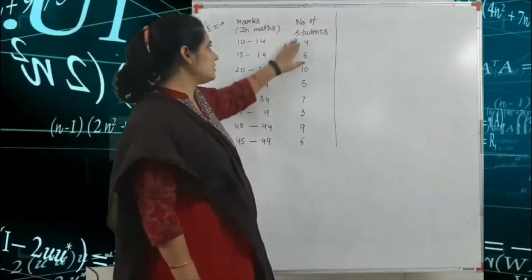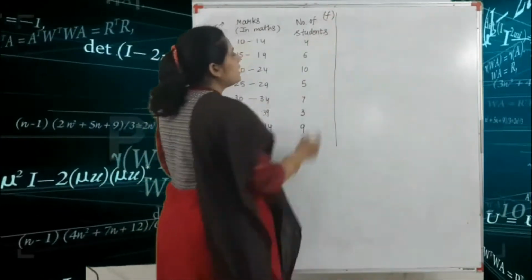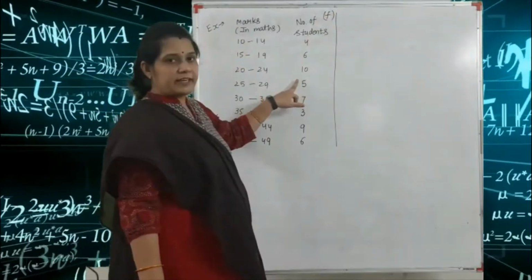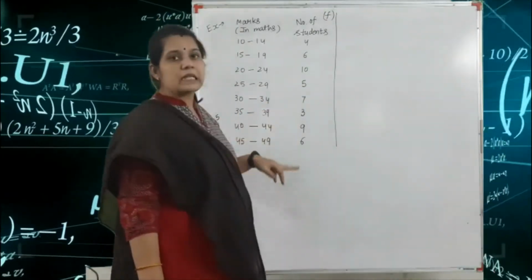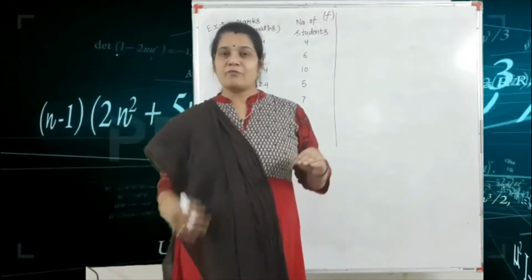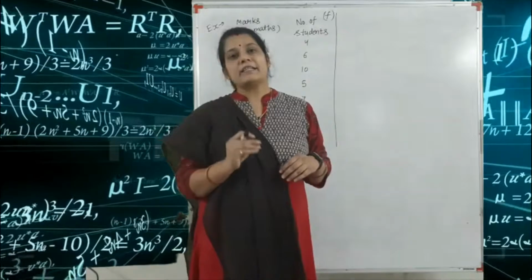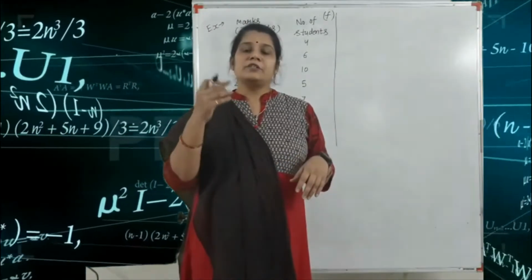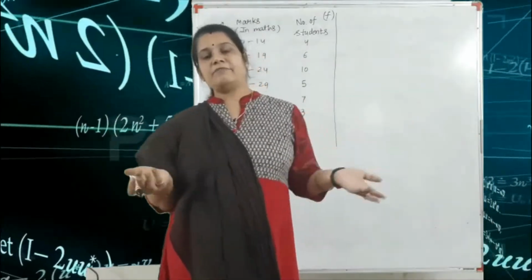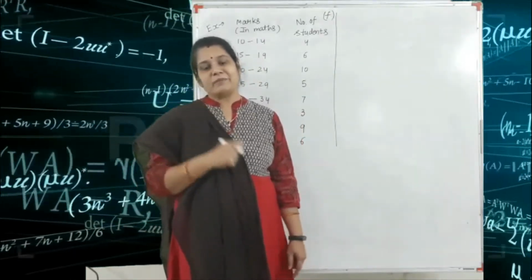The number of students, that means the frequency, is 8, 4, 6, 10, 5, 7, 3, 9 and 6. This question is very easy because we are given both the class interval and the frequency. Just find the CF and use the formula for less than or greater than frequency according to your CF and find the median.